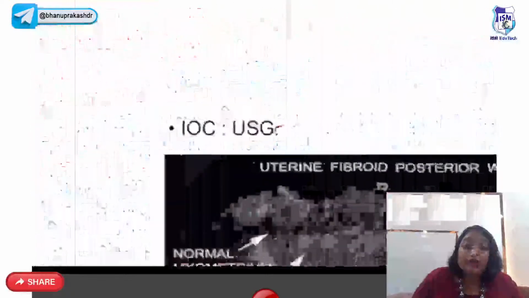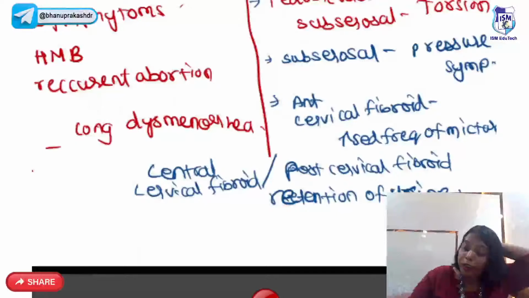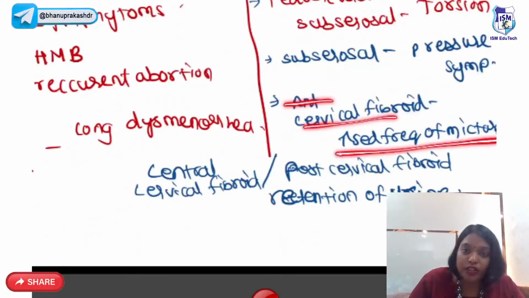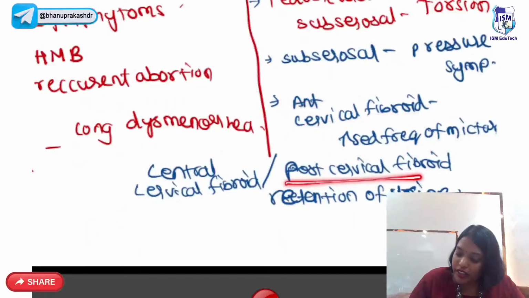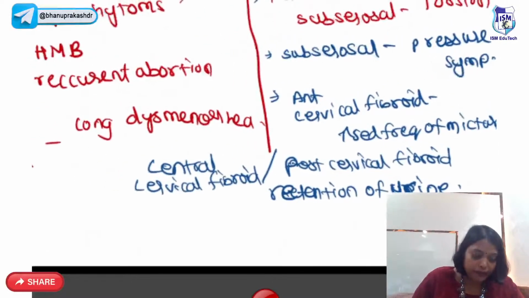Pedunculated subserosal can undergo torsion. Subserosal fibroid can cause pressure symptoms. Cervical fibroids will mainly have bladder problems. Anterior cervical will cause increased frequency of micturition. Posterior cervical and central cervical will cause retention of urine. Okay?